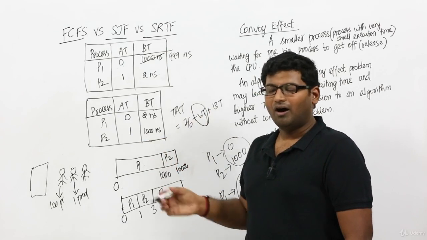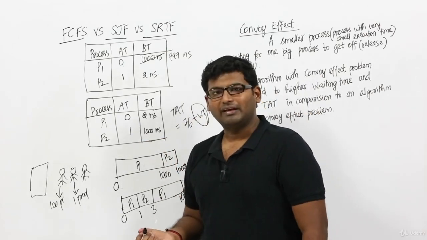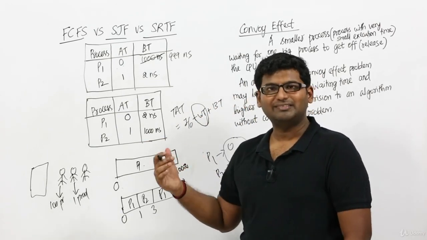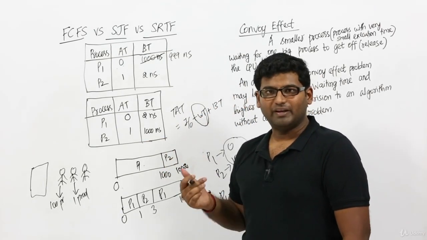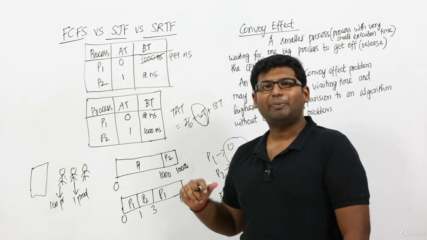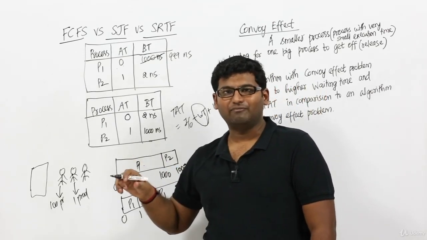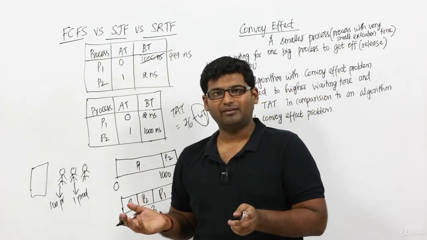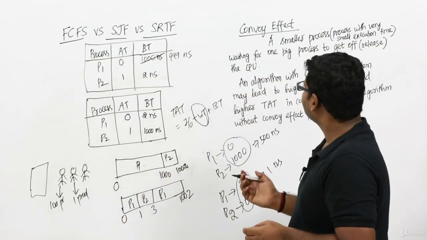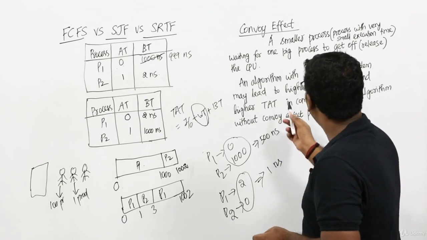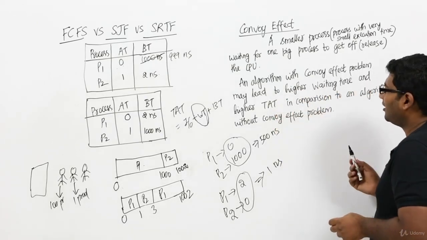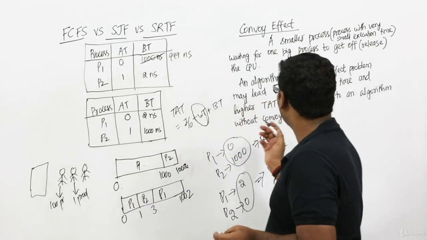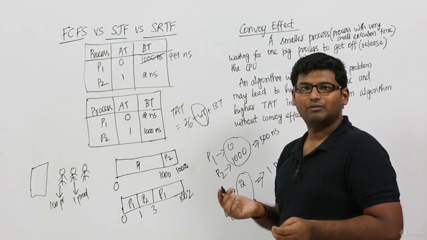Or in simple words, if the waiting time of a process to get the CPU increases, then the total time spent by a process inside the RAM, which is what we mean by turnaround time, will also increase. So clearly, an algorithm with convoy effect may have higher waiting time and higher turnaround time in comparison to an algorithm without convoy effect.